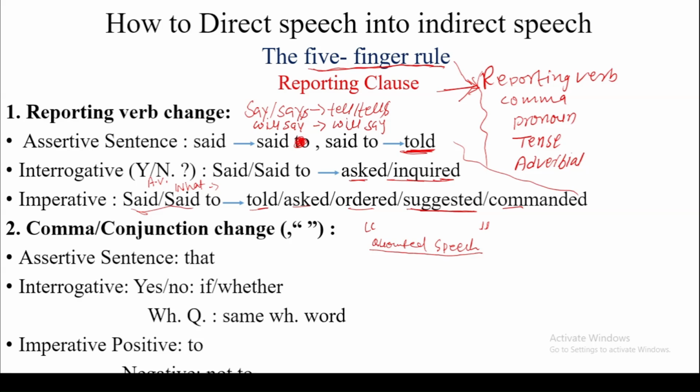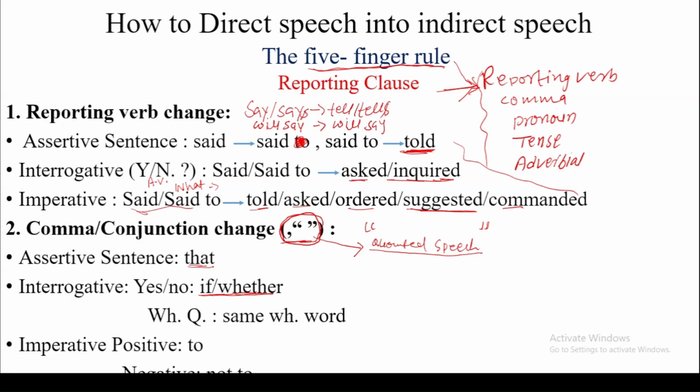Now the next thing is the change of comma or conjunction. As the second step, we change this comma symbol, and it is also changed as per the type of sentence. If the quoted speech is an assertive sentence, we use that instead of the comma. If it is an interrogative sentence, especially a yes-no question, we use if or whether instead of the comma.